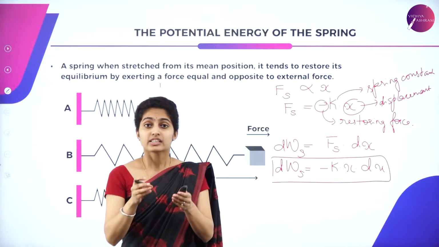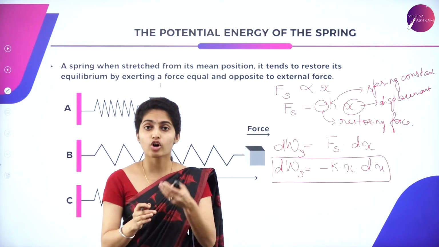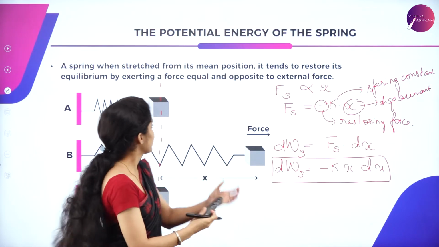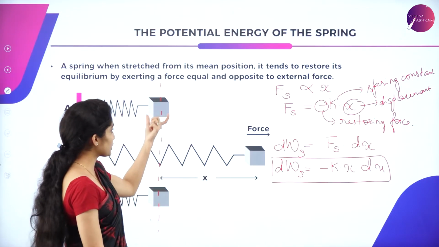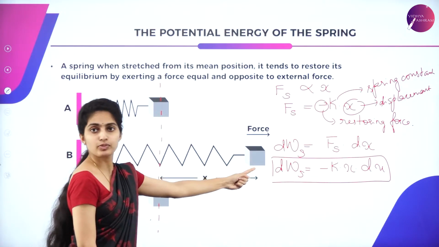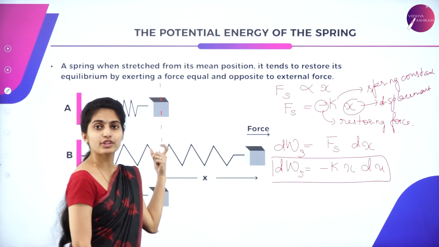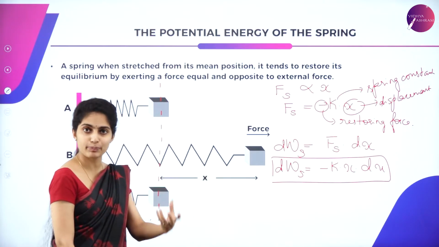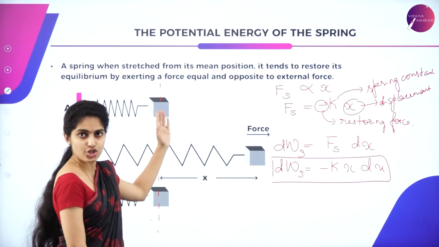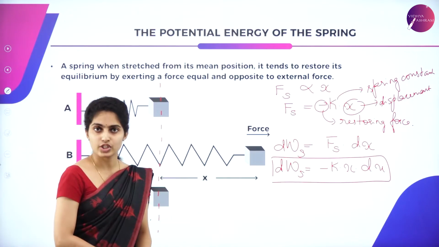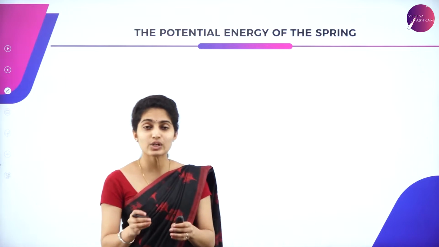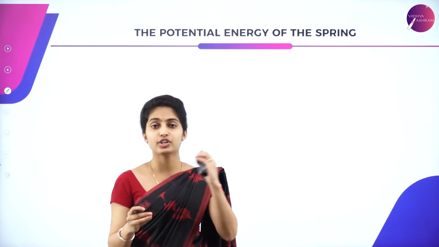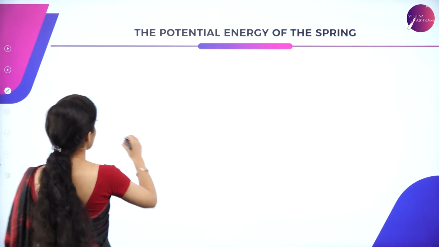The work is done such that the block moves from the initial position to the final position. Now let us see what the work done is when it is moved from initial to final position.